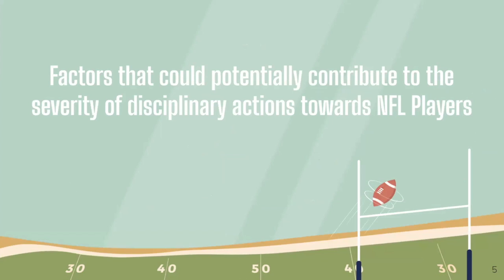To start our research, we identified the factors that could potentially contribute to the severity of disciplinary actions towards NFL players. Those factors are as follows: change in time, a player's age at the time of their suspension, the team a player was on at the time of their suspension, a player's position on their team at the time of their suspension, the offense that caused the suspension, domestic violence versus PEDs. Through different visualization methods, we will explore these factors and come to conclusions that will help us answer our research question. Please note, to better explore our data, we replaced all indefinite game suspensions with the value of 32.